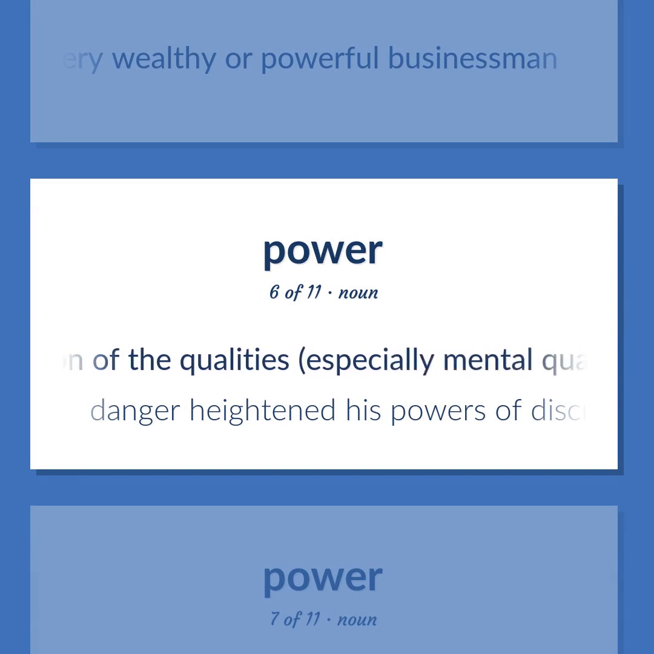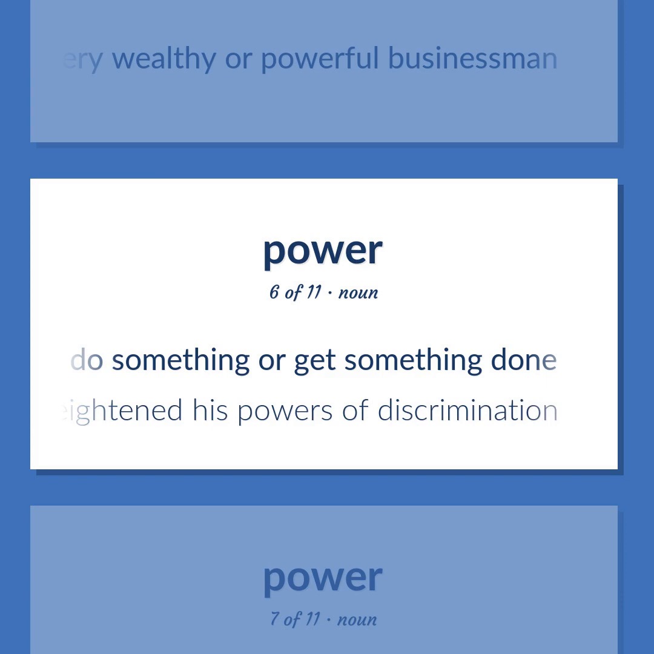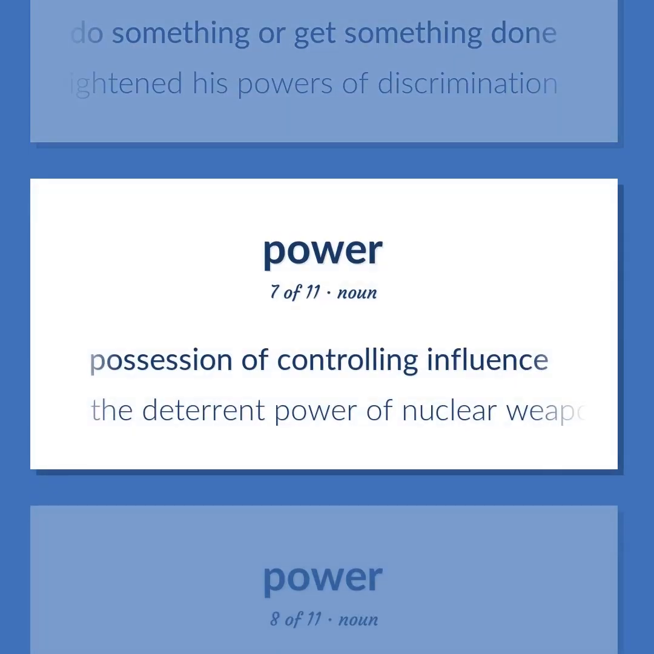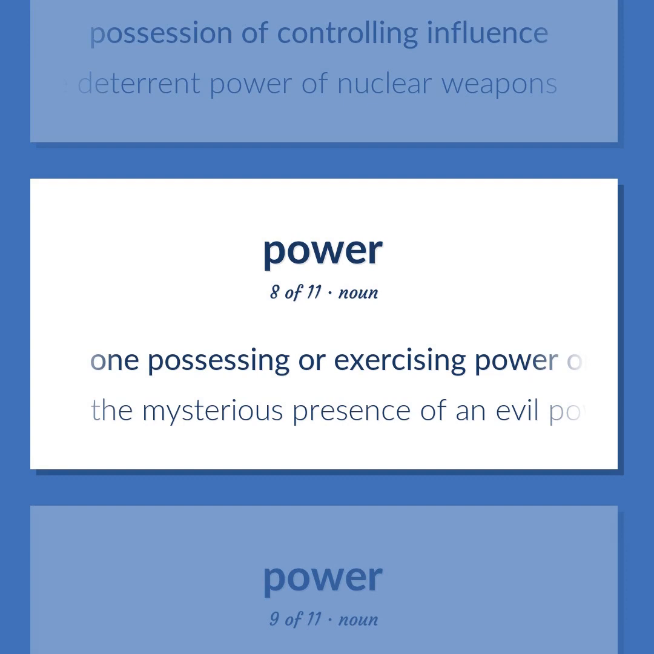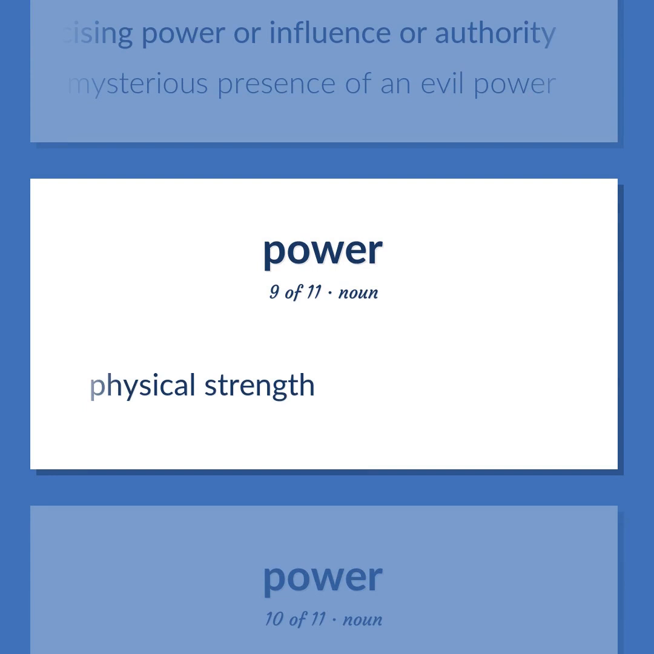Possession of the qualities, especially mental qualities, required to do something or get something done. Danger heightened his powers of discrimination. Possession of controlling influence. The deterrent power of nuclear weapons. One possessing or exercising power or influence or authority. The mysterious presence of an evil power. Physical strength.